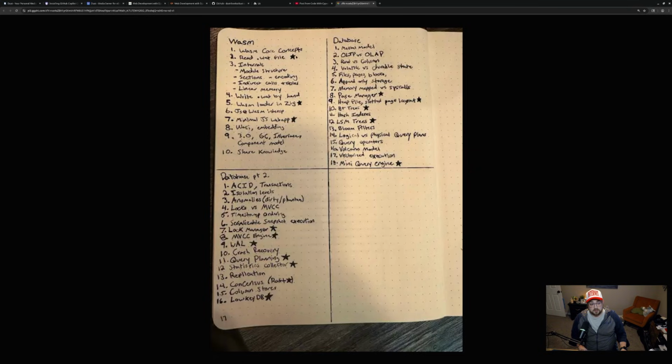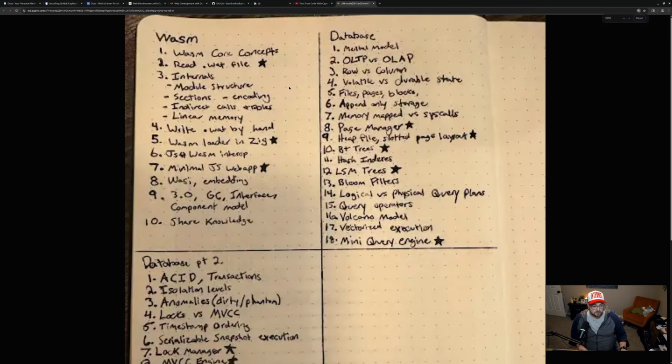So this might be a video of me walking you through a WAT file and reading it and explaining what it does. It also might be maybe a blog post or maybe something. I don't know. Some deliverable. Once I've done that, I want to get into the internals. So module structure, sections and encoding, indirect calls. I wish my handwriting was better. I would love to be able to read what this says. Indirect calls and roles, maybe. Linear memory. And then after that, getting into writing a WAT file by hand.